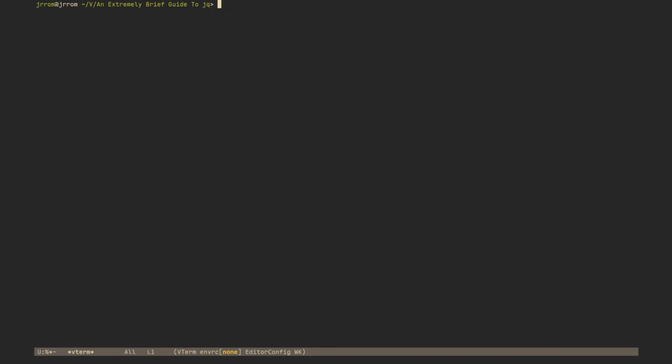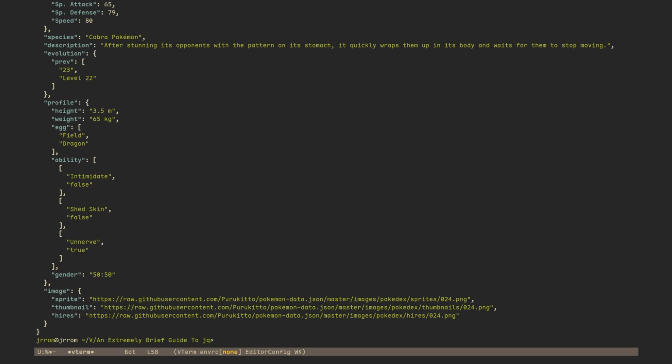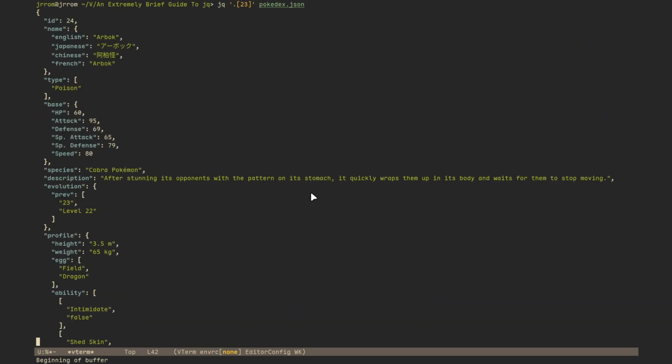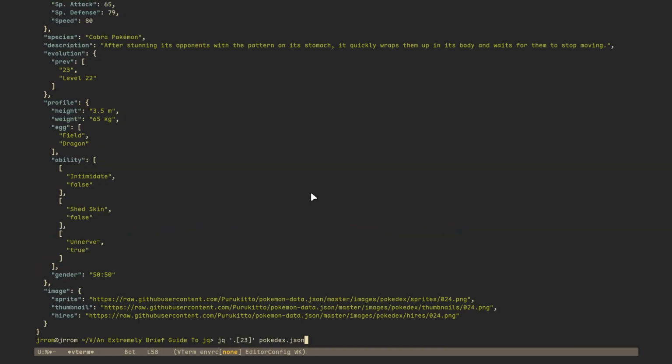Let's make it easy to read. So we need to pass in the file pokédex.json. Let's get number 24, shall we? It's actually 23 because it's zero indexed. That's Arbok.